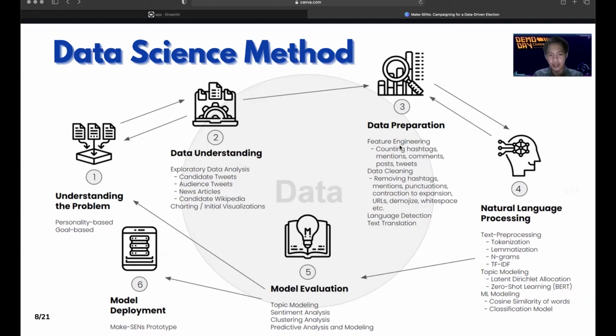After preparing our data, we can now do analysis with it using natural language processing. Specifically, we're going to be using latent Dirichlet allocation and zero-shot learning to get relevant topics from our text data and to relate the audiences with their candidates. After doing such, we can then proceed to our model evaluation, which we can then repeat until our model is good enough for deployment.